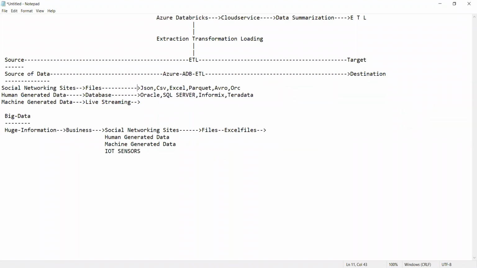So now we can say that the data which is generated by the social networking sites may be recorded in some of the files, and data generated by human beings will be recorded into the databases, and machine generated data is there. Likewise, you have live streaming data, etc. So ultimately, all these are called big data. A massive amount of huge data is called big data. Getting my point, all of you? Yes, all of you clear or not, guys?